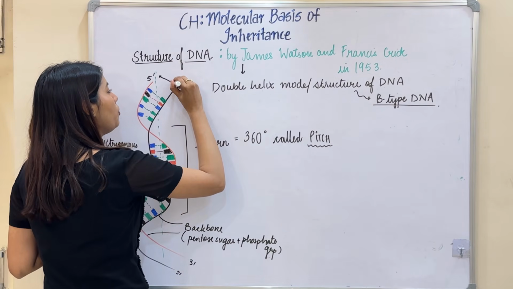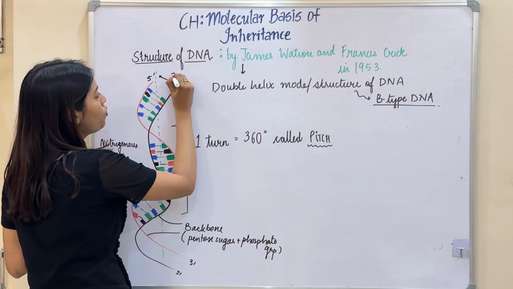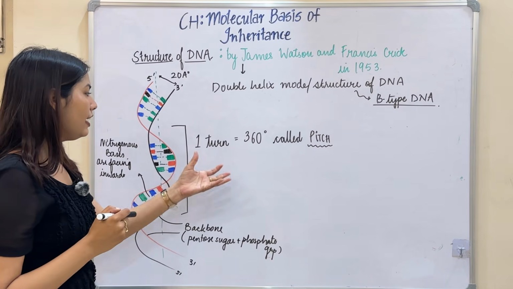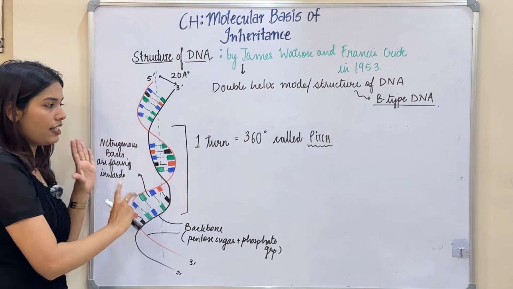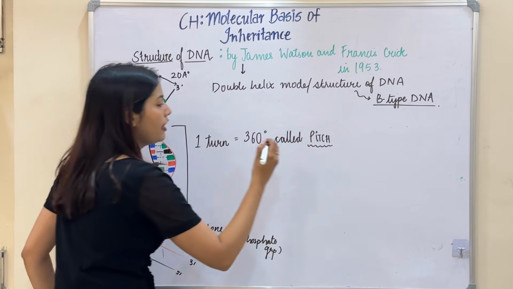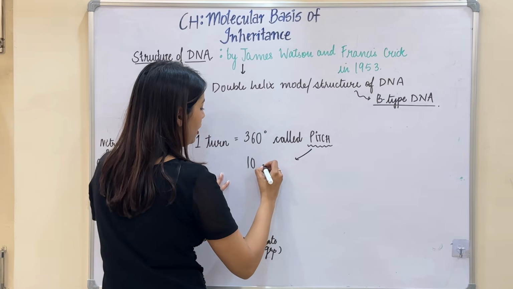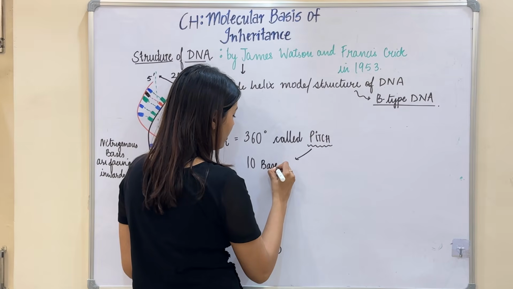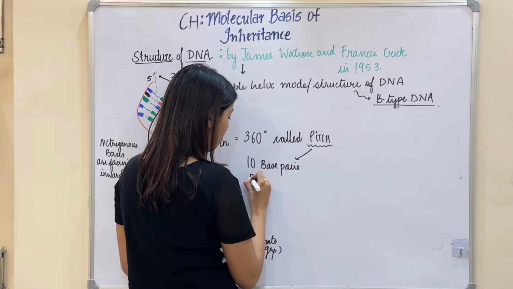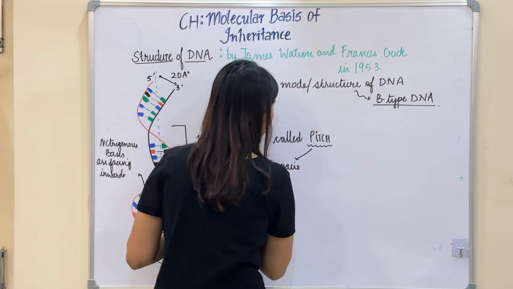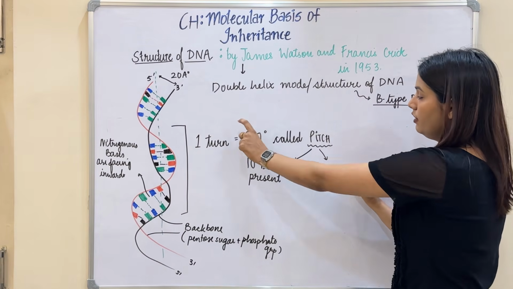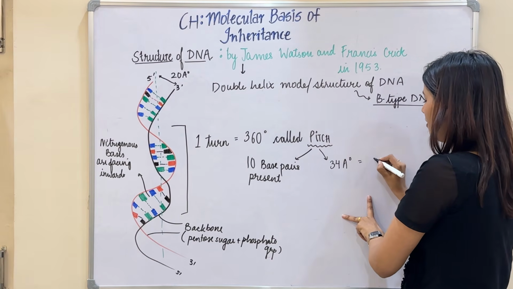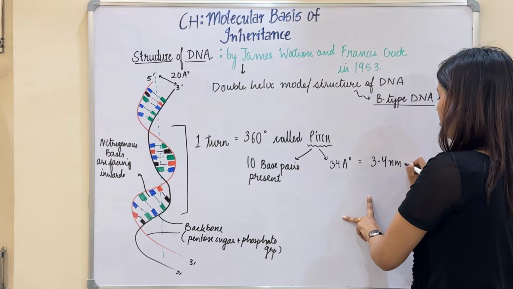The diameter between these two polynucleotide chains is 20 Angstroms. And they said that in each 360 degree turn, which is called the pitch, there are 10 pairs of nitrogenous bases. So I'll say there are 10 base pairs present. And the length of this one pitch is 34 Angstrom. So I can write 3.4 nanometer.